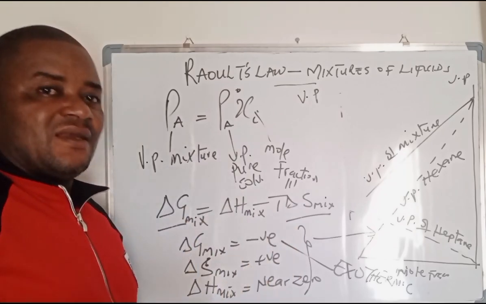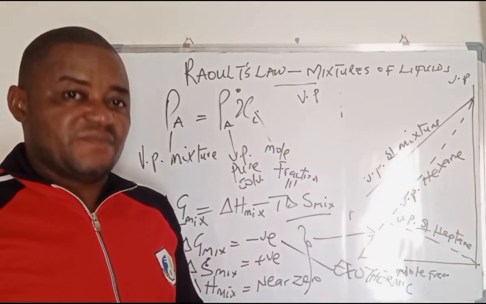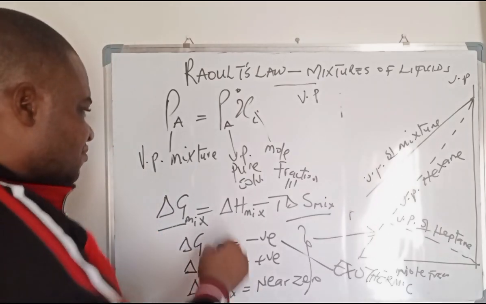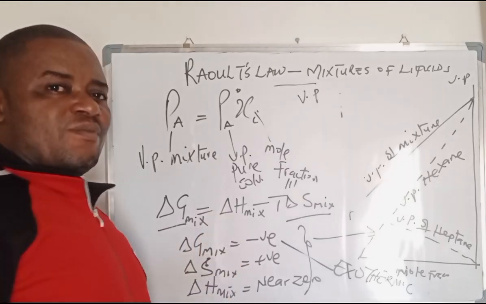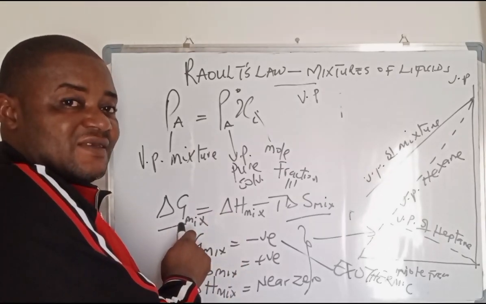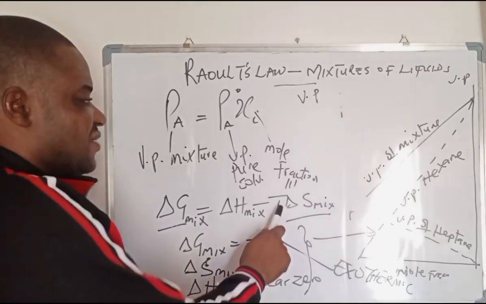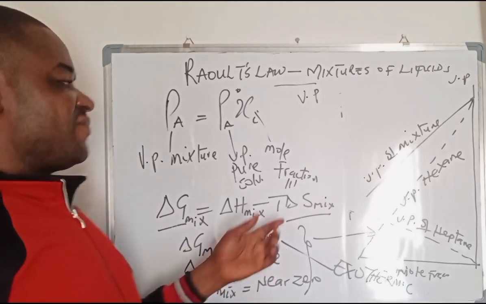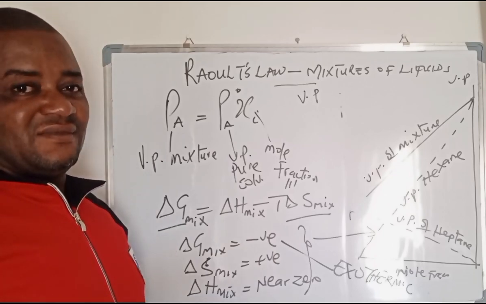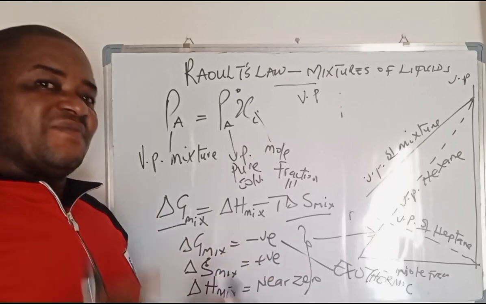In that case, those liquids will not mix, because the enthalpy is more positive, and the Gibbs free energy of mixing is positive. Of course, it means that your entropy of mixing is also going to be negative. In that case, you don't have the solvents mix.